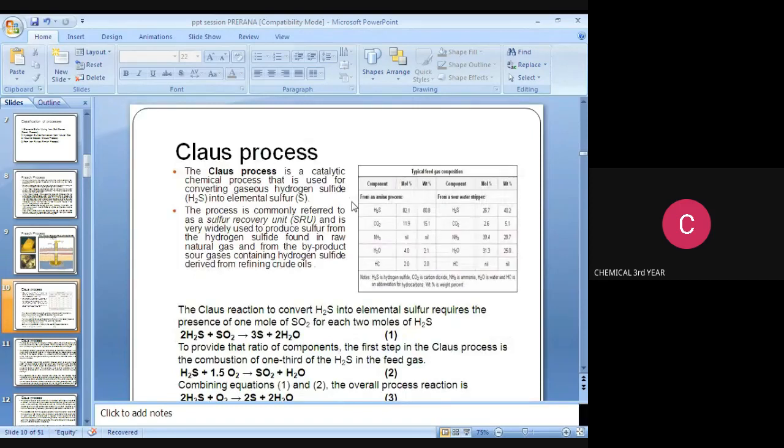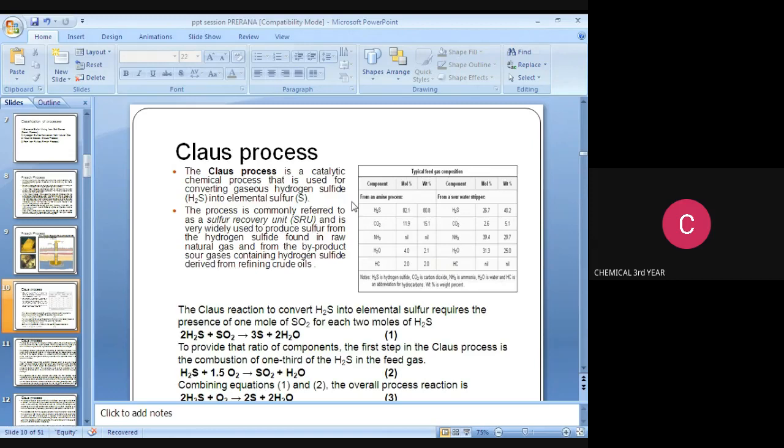This process is commonly referred to as a sulfur recovery unit, that is SRU. It is very widely used to produce sulfur from the hydrogen sulfide found in raw natural gas. This method is mainly used for raw natural gas and for the byproduct of sour gases containing hydrogen sulfide that is derived from refining crude oils.